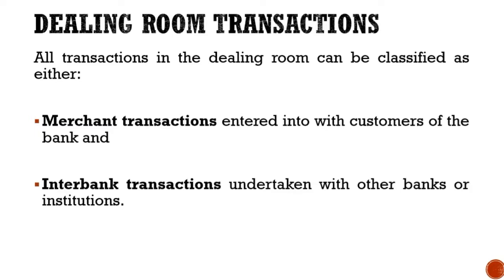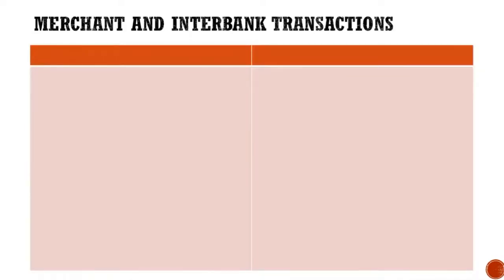So there are two types of transaction, okay, which takes place in dealing room. One is with the customer of the bank, and the second is with the other banks and institution. So now let us try to understand in detail what is merchant transaction and interbank transaction with the help of the following distinguish.